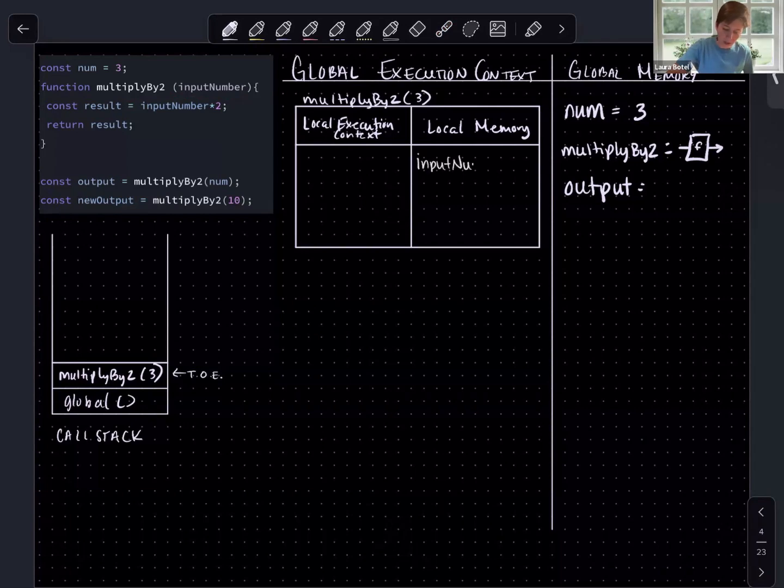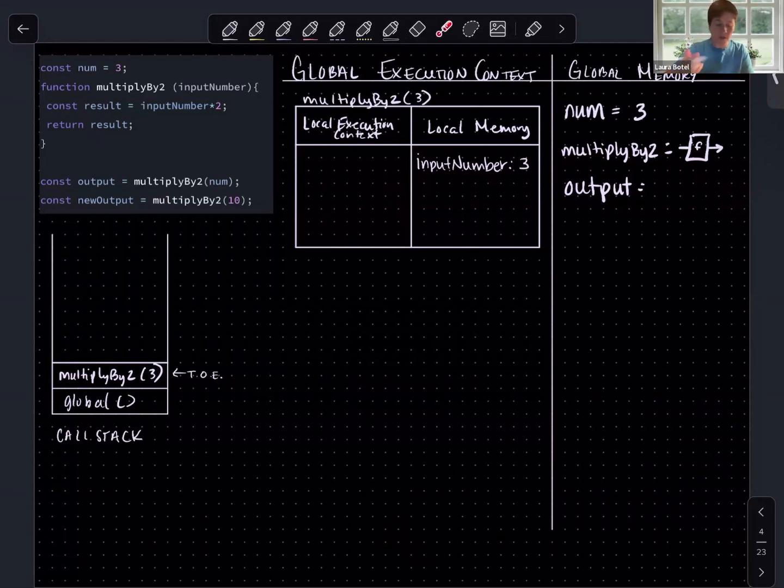And what will the actual value be? What will input number be paired with? What is the argument that we've passed in? Well, it is the number 3. Okay, so in this context, input number is the number 3. So anytime that JavaScript sees input number in this function definition, it will be able to know that in this context, in this scenario, that is equal to the number 3.